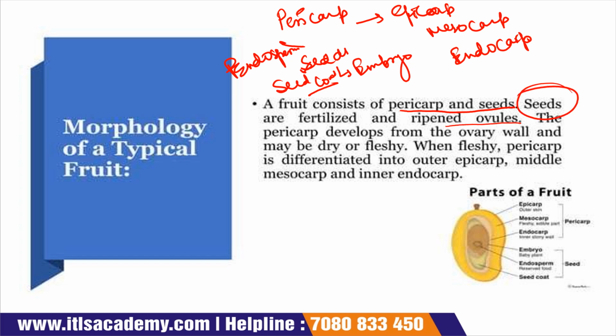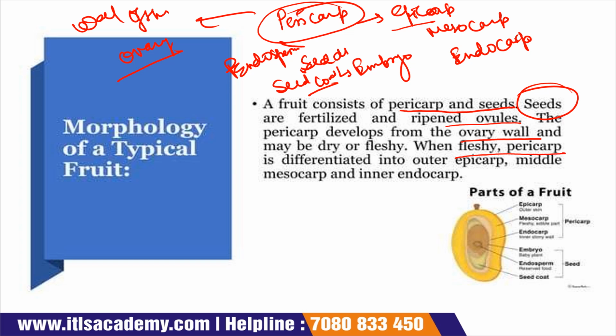These seeds, which consist of endosperm, embryo and seed coat, are fertilized and ripe ovules. The pericarp develops from the ovary wall. This pericarp is always developed from the wall of the ovary, and may be dry or fleshy.